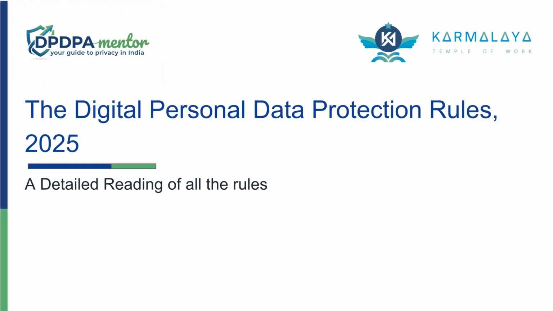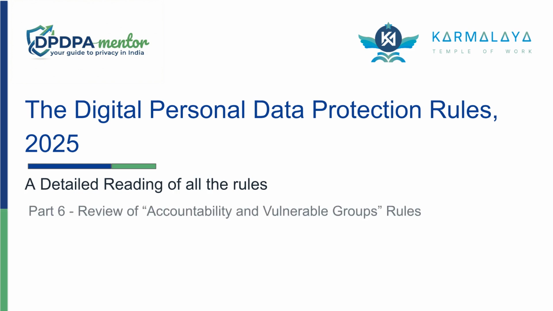Welcome to Part 6 of our video series on detailed reading of the Digital Personal Data Protection Rules, 2025. Please check Part 1 to get an overview of all the rules and the grouping of the rules. In this video, we will review the rules that are grouped under Accountability and Vulnerable Groups rules.